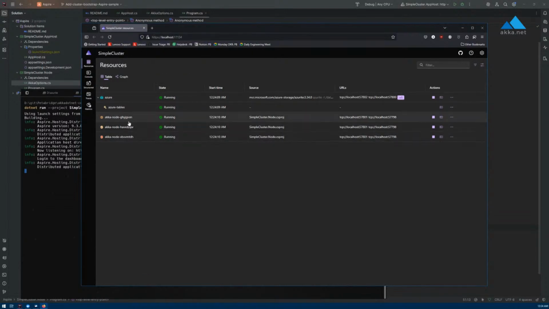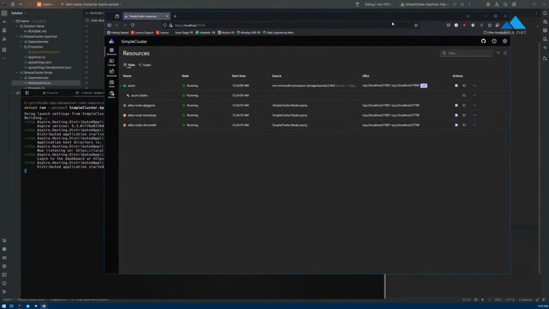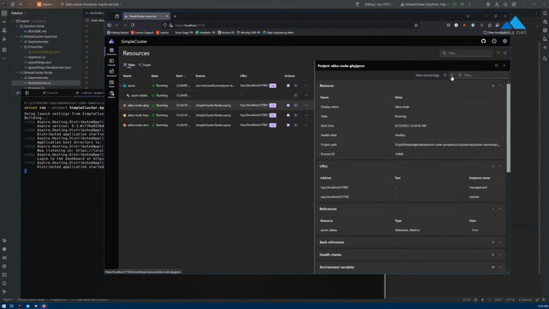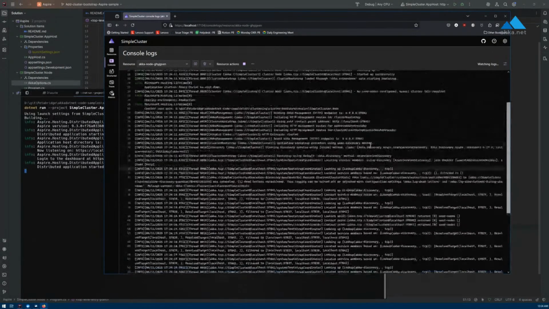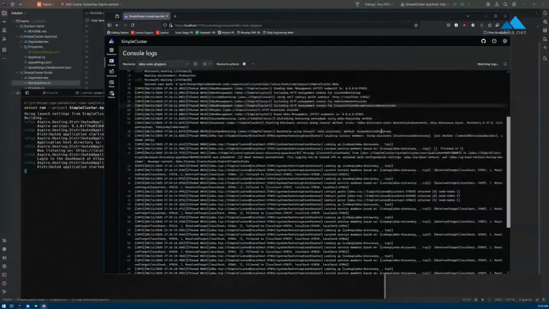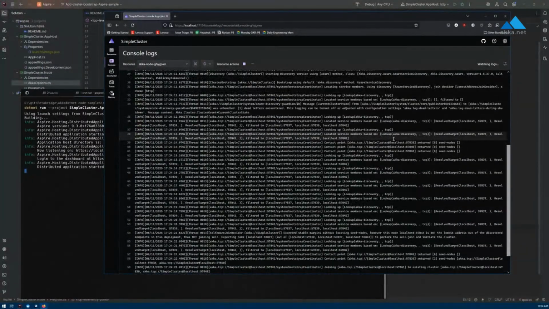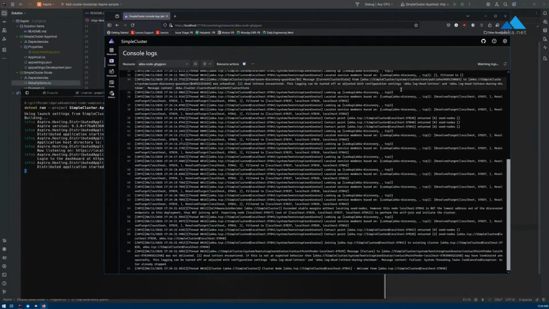Like, for instance, you recently migrated Web Crawler to use .NET Aspire also, didn't you? Yep, I did. So if you look here, if we go into the logs, you will see that Akka Management, Akka Cluster Bootstrap, and Discovery actually form the cluster on their own. You don't have to set anything, no seed nodes, which is really nice. Yep, zero seed nodes.